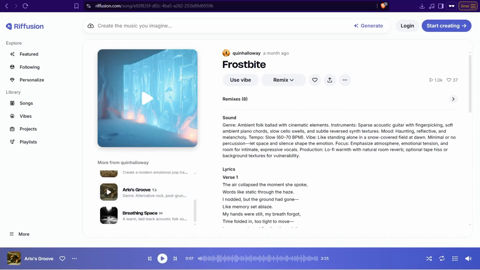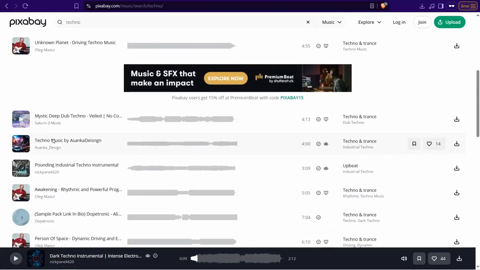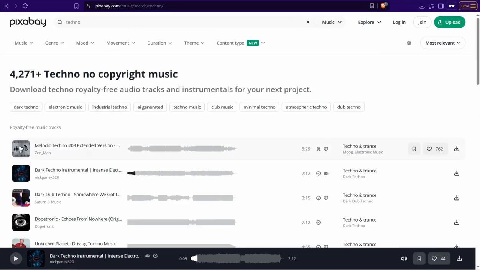Or actually, you can head over to some royalty-free platforms. In the first place, for sure, pixpay.com. Here you can find a huge library of music tracks with no copyright or for commercial use. Here you can search for something like techno or country or blues or jazz, and you can find thousands of these tracks. For example, this one.